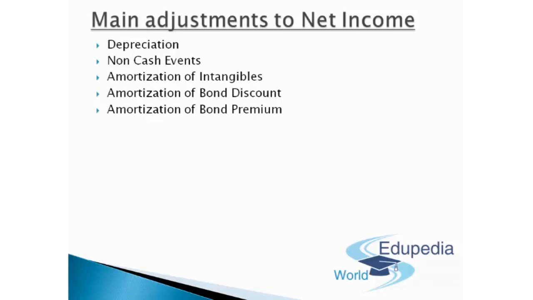The next one comes as a non-cash restructuring expense. If the firm records any restructuring expense that is a non-cash event, then the same amount should be added back to the net income to determine the free cash flows for the firm. However, if the restructuring expense is meant to cover future firm expenses, then the forecast of future cash flows for the firm should be reduced by those amounts, if that is actually expected. If the firm records restructuring income that is a non-cash event, then the amount should be subtracted. So vice versa has to be done in that case, right?